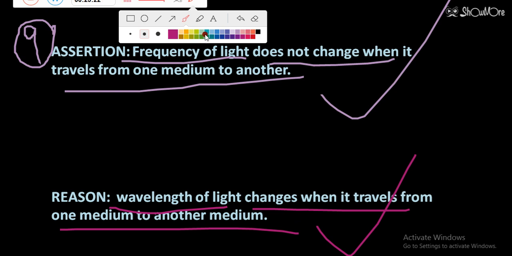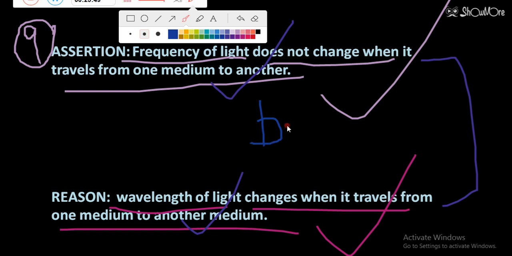Now you can see both are true. Assertion is also true, reason is also true, but they are different, they are not linked. Assertion has no link with the reason. So that means both are true, but reason is not giving the correct explanation for the assertion. So option number B will be the right answer for this question number 9.